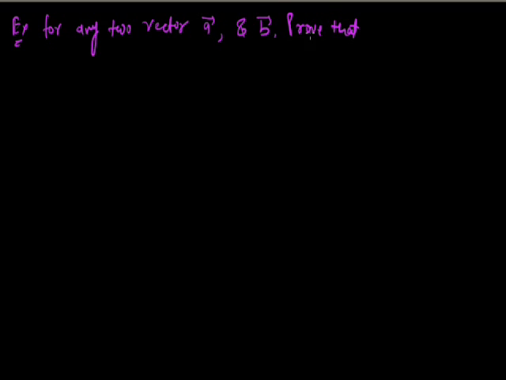Now, in the last lecture, we discussed the product of vectors. Now, let's take an example based on this. For any two vectors A and B, prove the first thing: magnitude of A vector plus B vector whole square is equal to magnitude of A vector square plus magnitude of B vector square plus 2 A vector dot B vector.